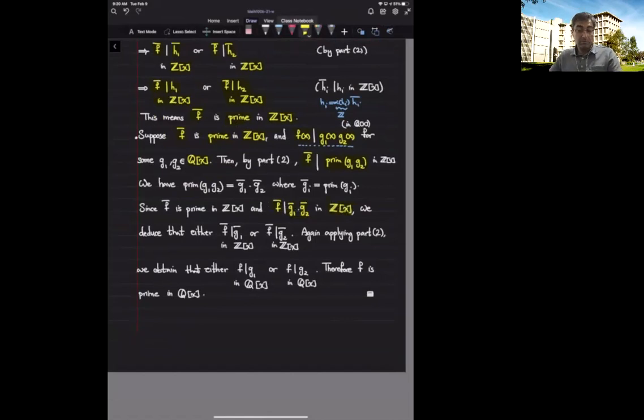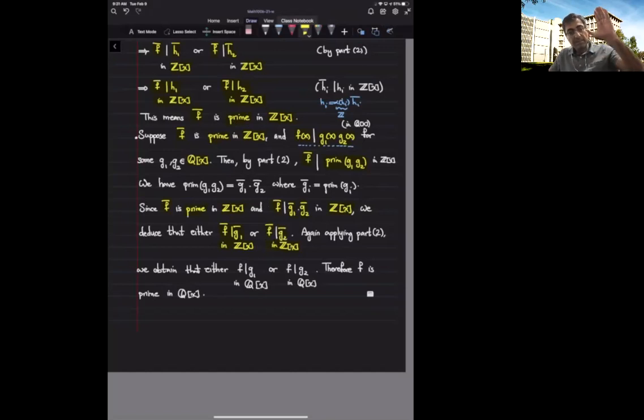Now, the assumption was that f bar is prime in Z bracket x. And in this ring, it's dividing a product of two elements. So it should divide one of them. So either the primitive form of f divides the primitive form of g1 in Z bracket x, or it should divide the primitive form of g2 in Z bracket x. Now we again use part 2 of this proposition.